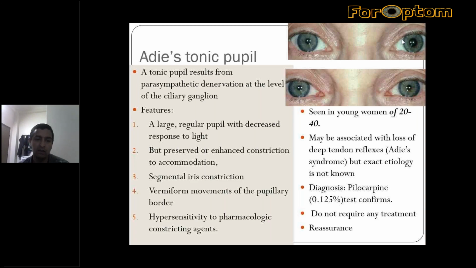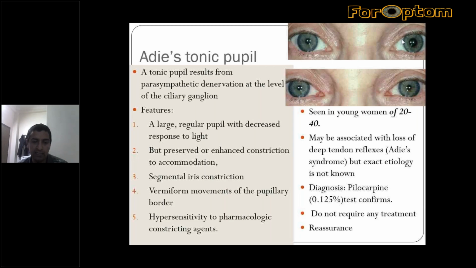What are the features you need to know? The affected eye will be dilated, but the shape is circular and regular, and the light response is there, but it's decreased, sluggish. We say it's not brisk. Secondly, there is preserved or enhanced constriction to accommodation. During accommodation, there will be sudden and enhanced constriction of the pupil.